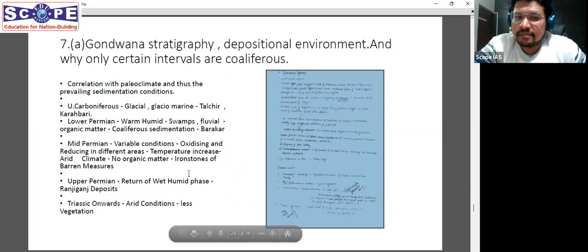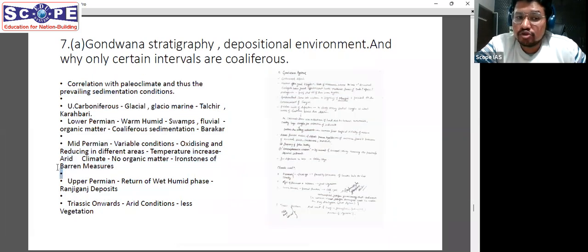But in between them lie the Barren Measures. As the name suggests, barren. Why barren? Because there are no coal seams in there. And why is it so? Because they were deposited in an arid climate, that is, there was very little rainfall. That is how you had to correlate in this answer. If you have read the Gondwana system very carefully and thoroughly, you could have answered this very easily.